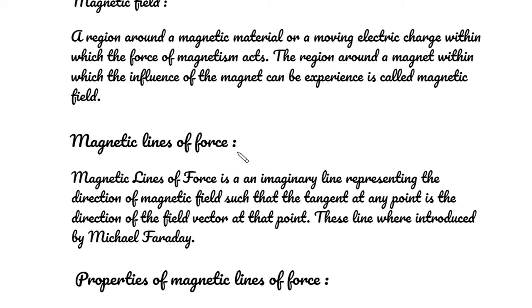Magnetic lines of force. Magnetic lines of force are imaginary lines representing the direction of magnetic field such that the tangent at any point is the direction of the field vector at that point. These lines were introduced by Michael Faraday.